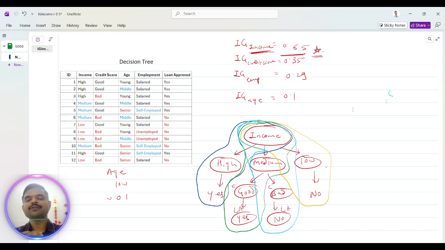What actually random forest is, for example: in decision tree, we are asking one credit officer whether to give a loan to that customer or not. And in random forest, we are asking 10 different credit officers whether to give a loan to that particular customer or not. So that is the difference between decision tree and random forest.